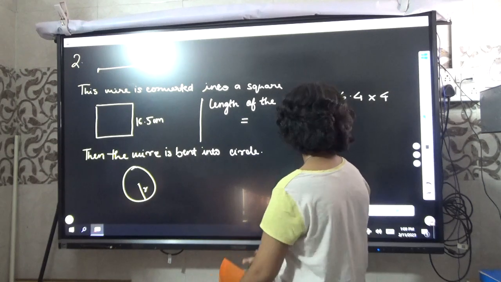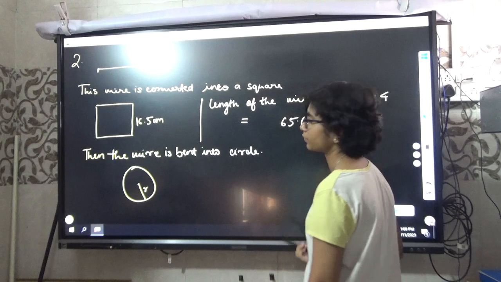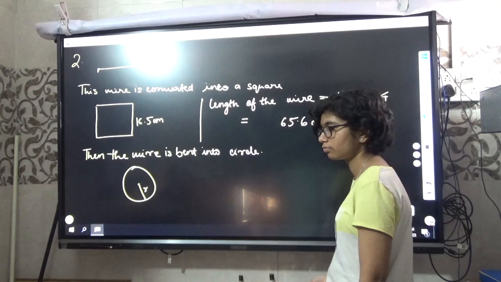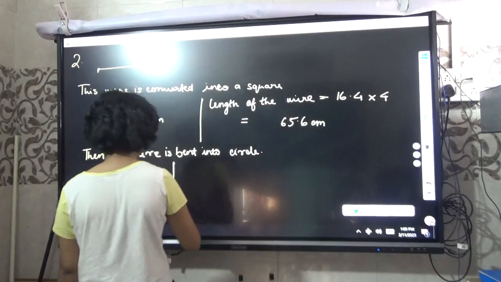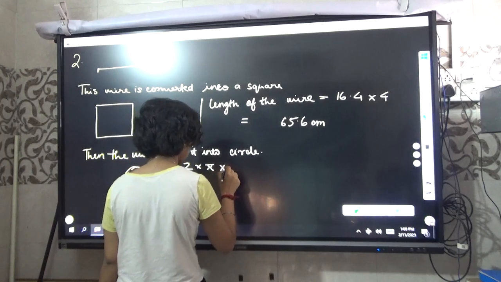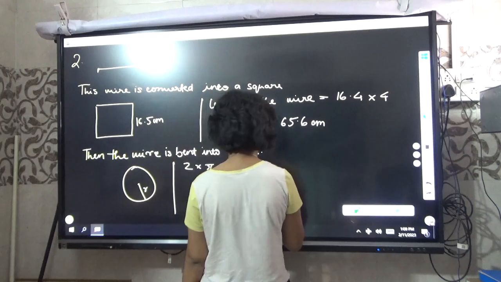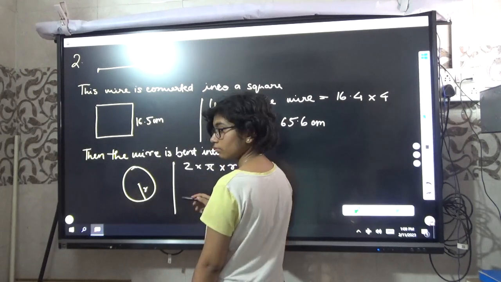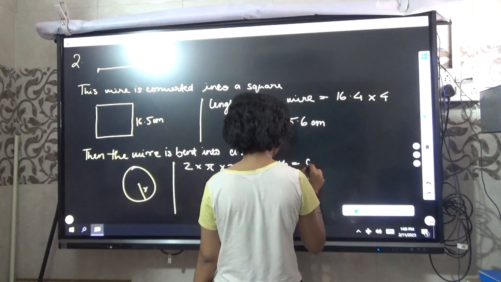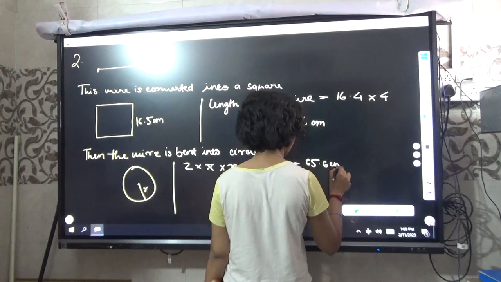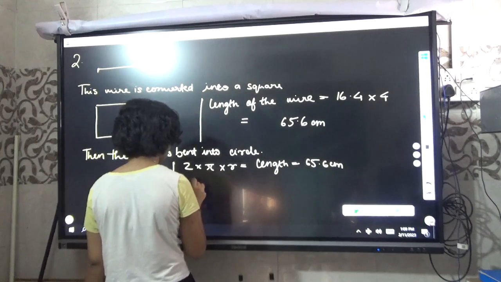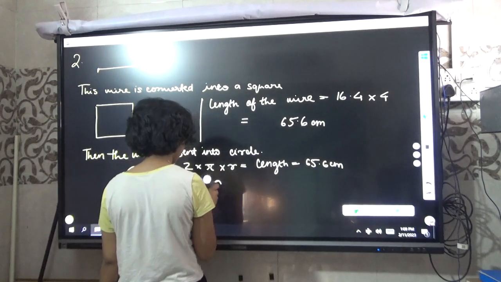Now what is the perimeter of the circle? Perimeter of the circle is 65.6, but what is the formula for perimeter? 2 pi r. Okay, right? 2 pi r equal to the length of the wire, equal to the perimeter of the circle. So write 2 pi r equal to this length, whatever length you found out. Put the values: 2 into pi. The value of pi is 22 by 7.